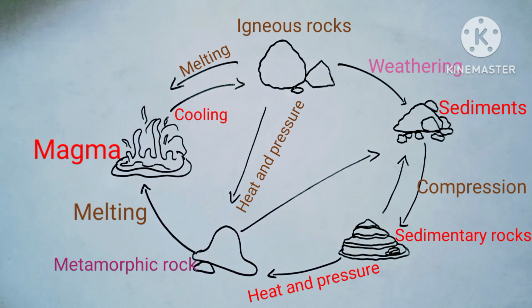Sometimes we can see that metamorphic rocks that are exposed on the surface of the earth become sediments through erosion. These sediments then become sedimentary rocks. This was a simple process of the rock cycle.